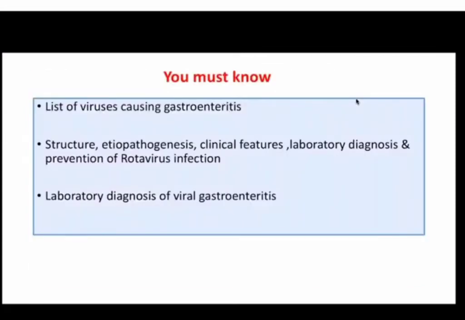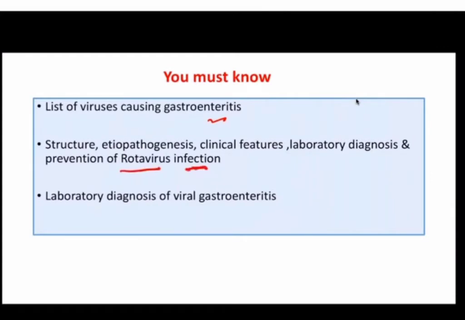Okay. So the must-know area in this session is you should be able to list the various viruses which are causing gastroenteritis. This can be asked in viva or as a short note. Then you should be able to describe the structure, etiopathogenesis, clinical feature, laboratory diagnosis, and prevention, mainly vaccine, for rotavirus infection.